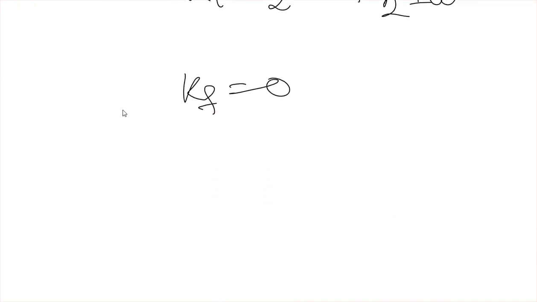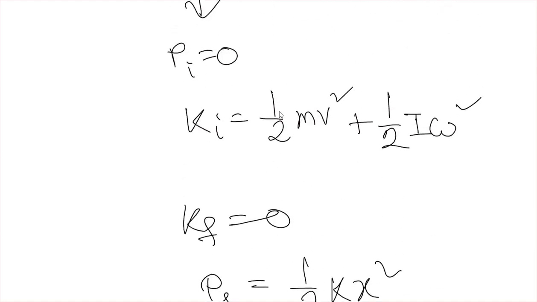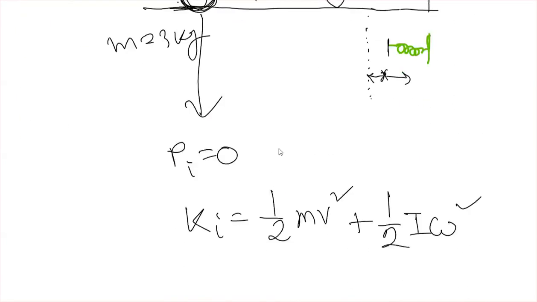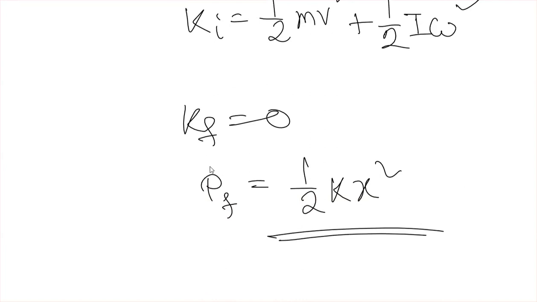So the final potential energy will be half k x square, that will be stored in the spring. So this is the spring potential energy, the final potential energy.